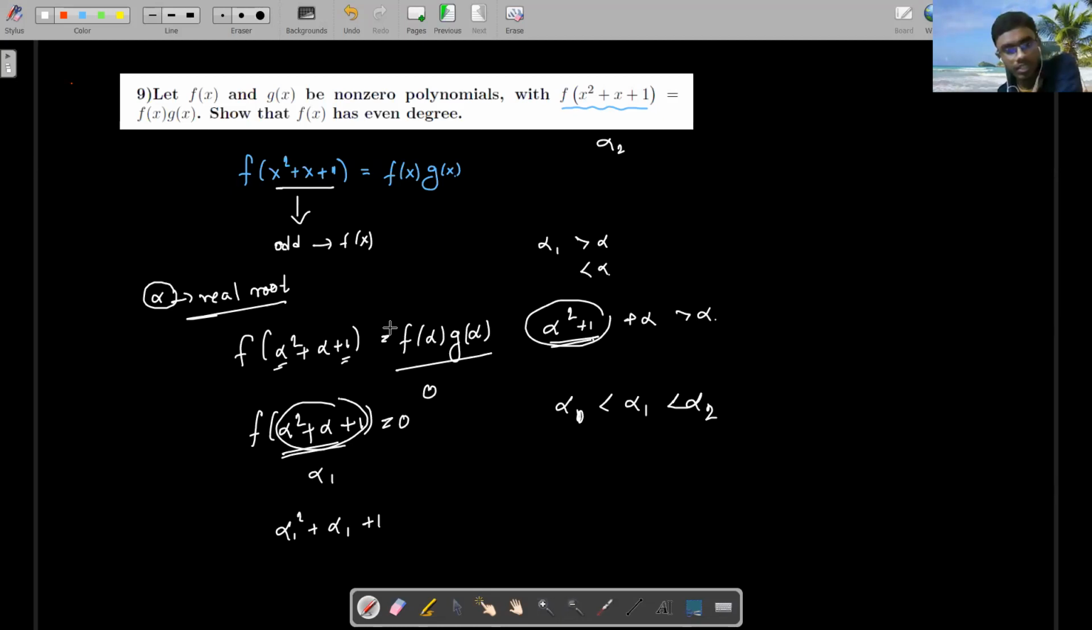If alpha is a root, then this side will be 0, because I assume that alpha is a real root. So f of alpha square plus alpha plus 1 is equal to 0. Now an odd degree polynomial obviously guarantees that there exists a real root, right? Okay, great.